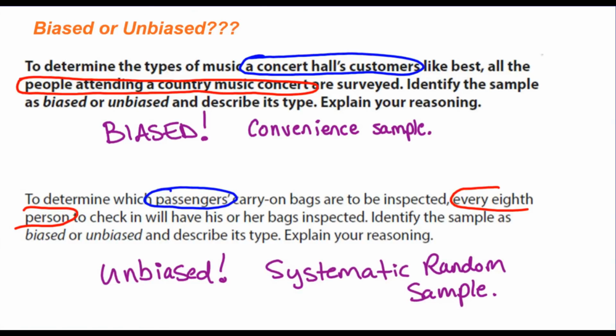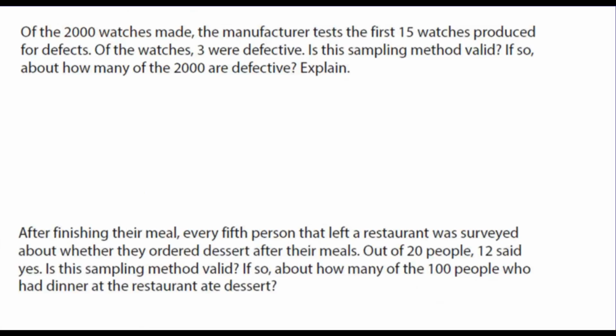And since the data was collected in a random way, in a valid way, we can use this sample to make a conclusion or prediction about all of the passengers on this plane. Next one, of the 2,000 watches made, the manufacturer tests the first 15 watches produced for defects. Of the watches, 3 were defective. Is this sampling method valid? If so, about how many of the 2,000 were defective?